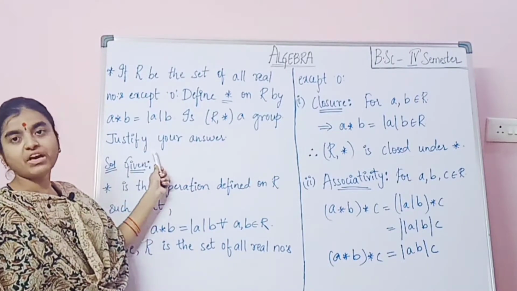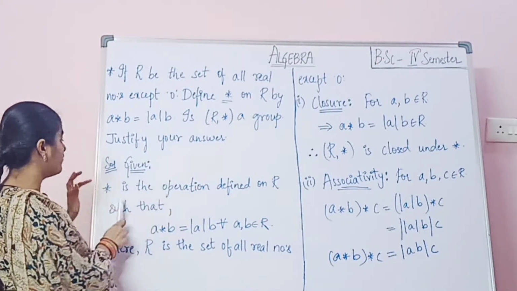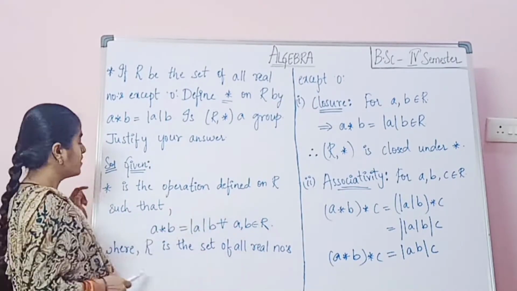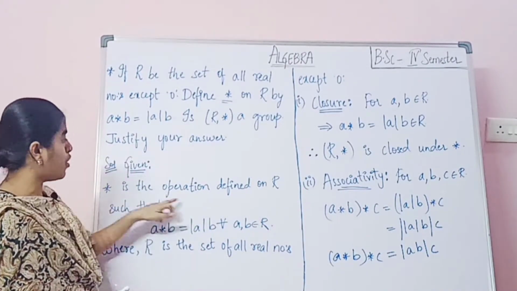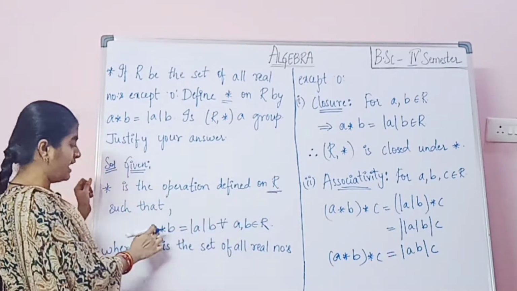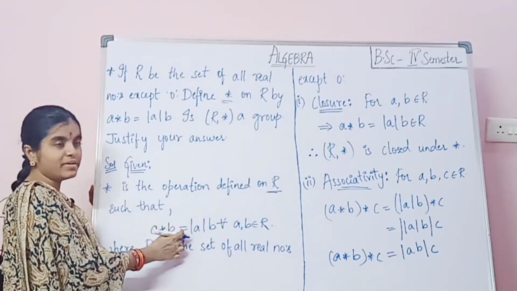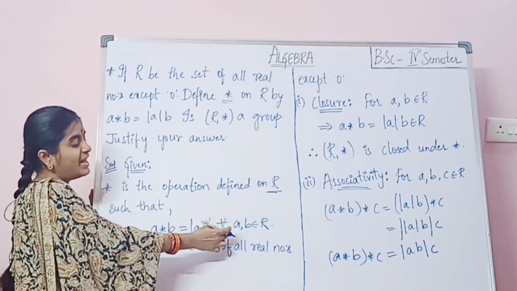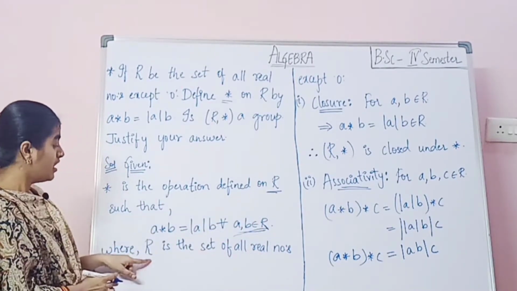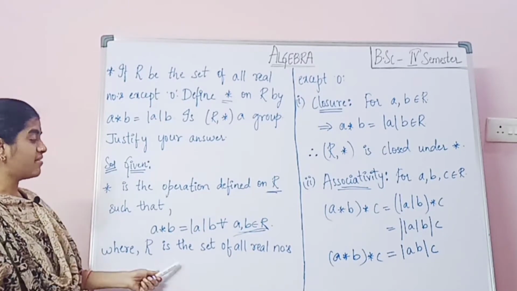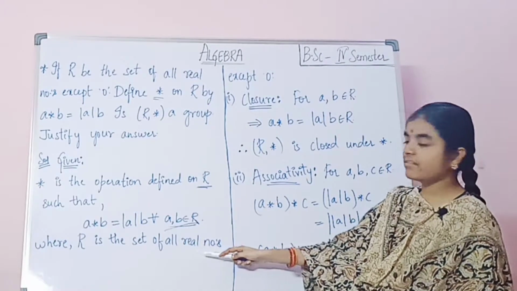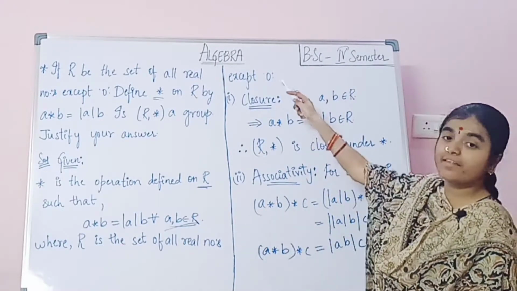So justify your answer. Here, given star is the operation which is defined on R. So what is given in the question? Star is the operation defined on R such that a star b equals mod a into b for all a, b belongs to R, where R is the set of all real numbers except 0.